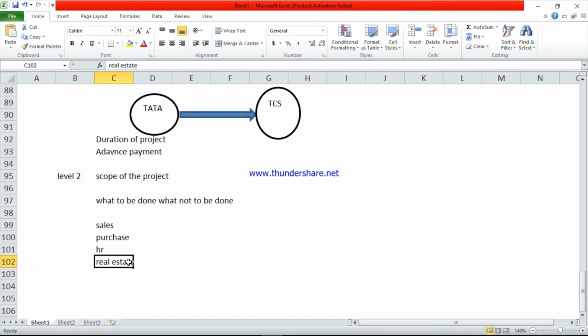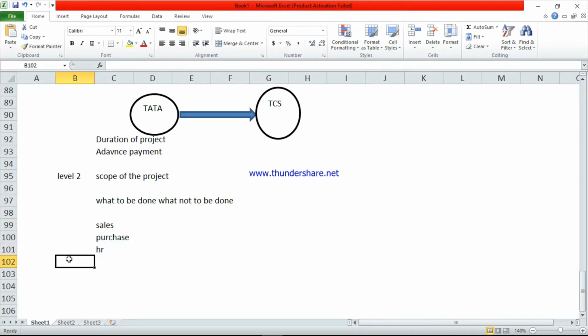Take the example of the real estate module, they don't want the real estate module in SAP. So scope of the project means what to be done, what not to be done in SAP. So in SAP they will remove the real estate and they will add all these modules. So the second level is what to be done, what not to be done in SAP.